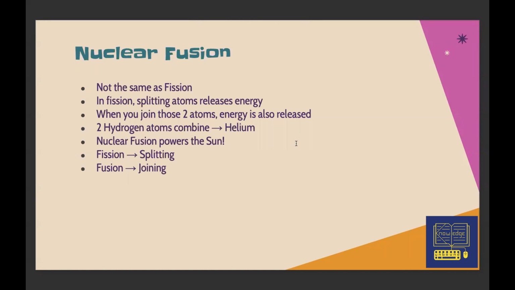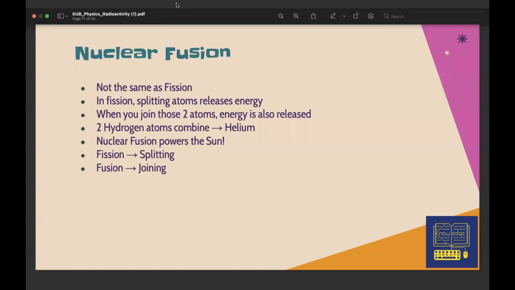So basically, this is the process that powers the sun. And the thing to note down is fission is splitting, fusion is joining. So that's really important. And also, the amount of energy released in this process is far greater than fission. We are done.